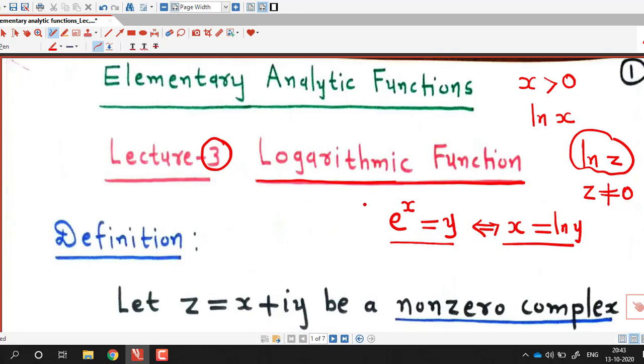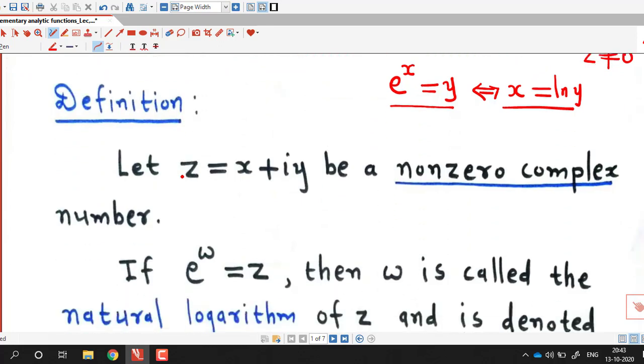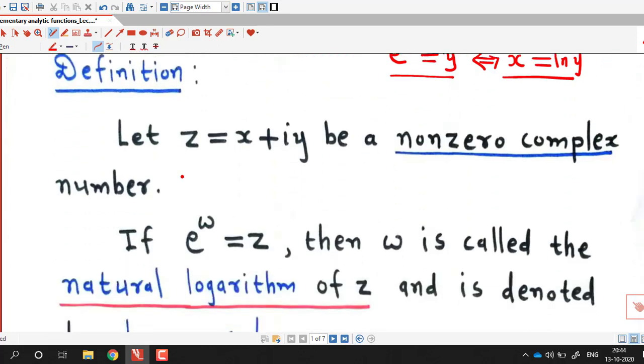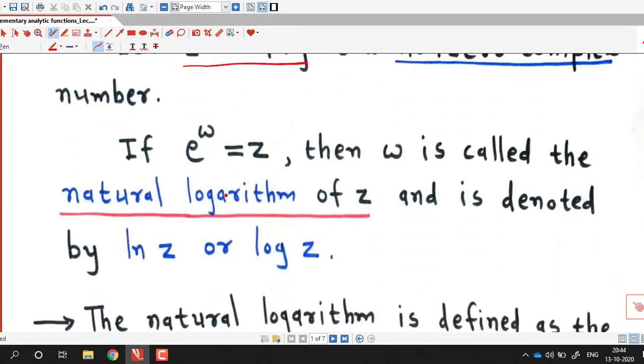So now we first define what is the definition of logarithmic function for complex number. As we discussed, it is defined for every non-zero complex number. So we start by taking any non-zero complex number z, and as I discussed, complex logarithmic function is also inverse of complex exponential function.